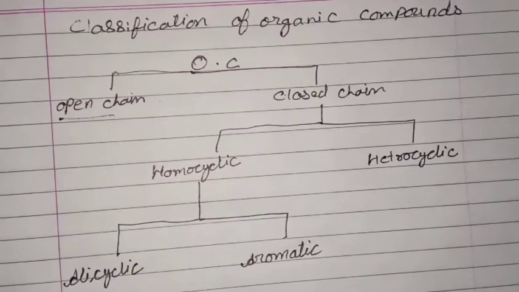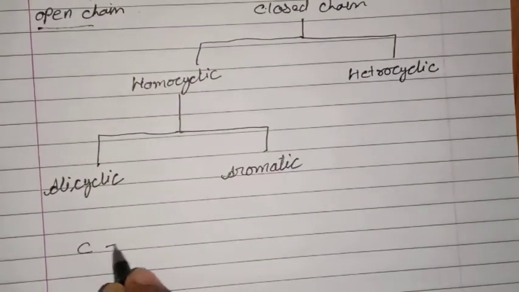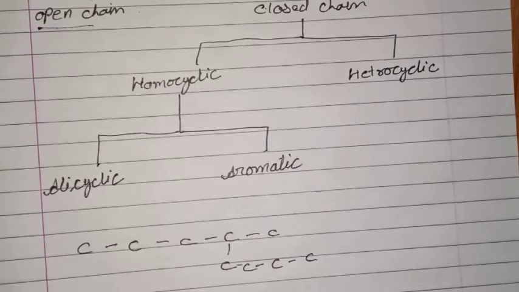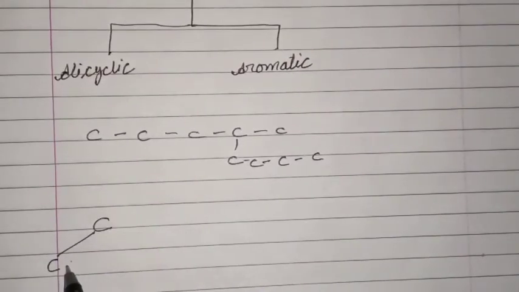What type of compounds are open chain compounds? Such as this carbon chain, and these branches also can be referred to as an open chain compound. And the closed chain compound can be referred to like this: carbon, again carbon, and here again carbon.